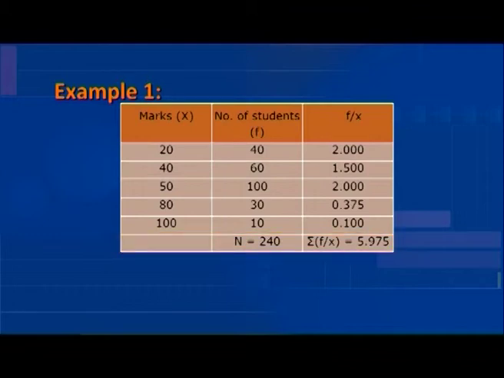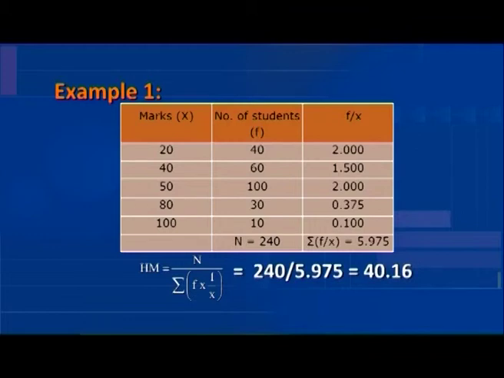5.975. Then, we calculate the harmonic mean, which is equal to 240, the total of the frequency, divided by 5.975, which is equal to 40.16.